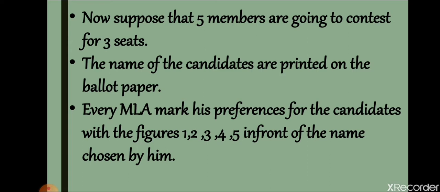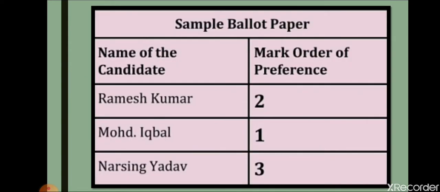Like, who he wants on first, who he wants on second, like that only they mark their preferences 1, 2, 3, 4 and 5. As you can see, 1, 2, 3, 4 and 5. Like Ramesh Kumar, Mohammad Iqbal and Narsingh Yadav. Among these, one person has put his preferences: Mohammad Iqbal first, he wants Mohammad Iqbal to become the member of Rajya Sabha. His second preference is Ramesh Kumar, his third preference is Narsingh Yadav.